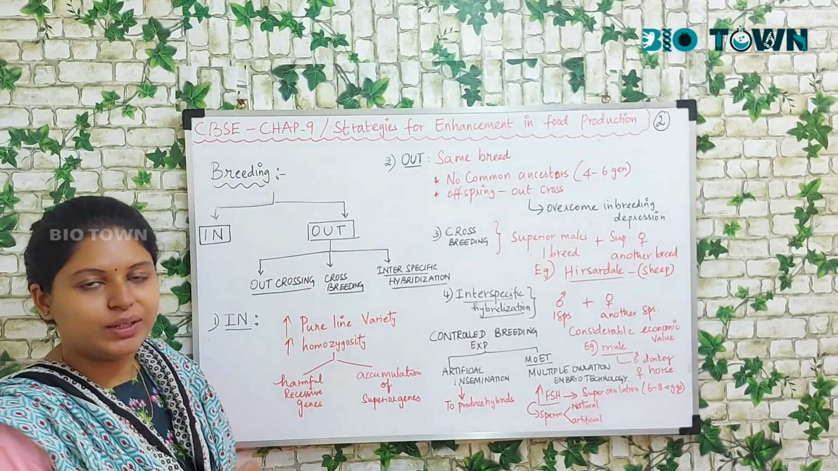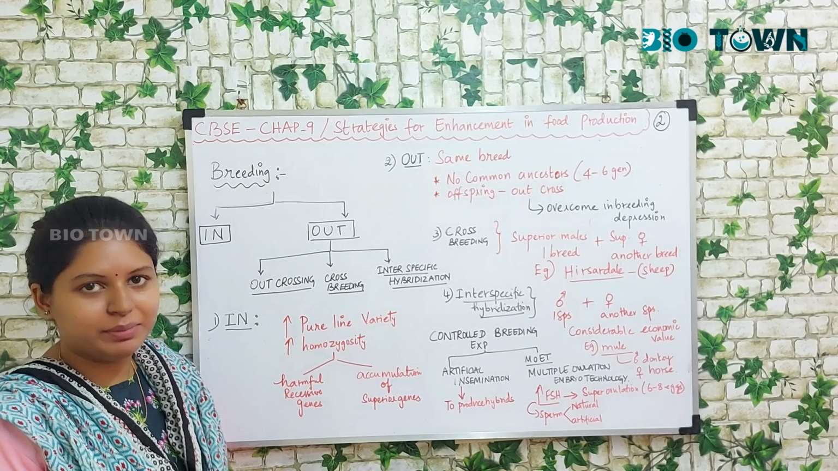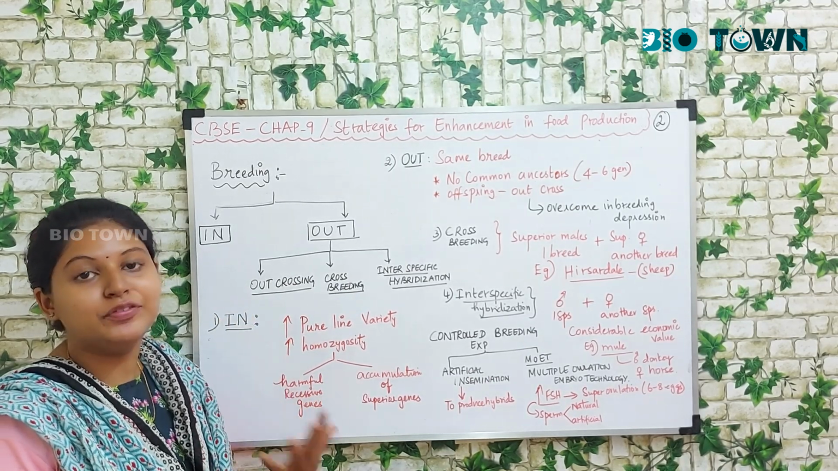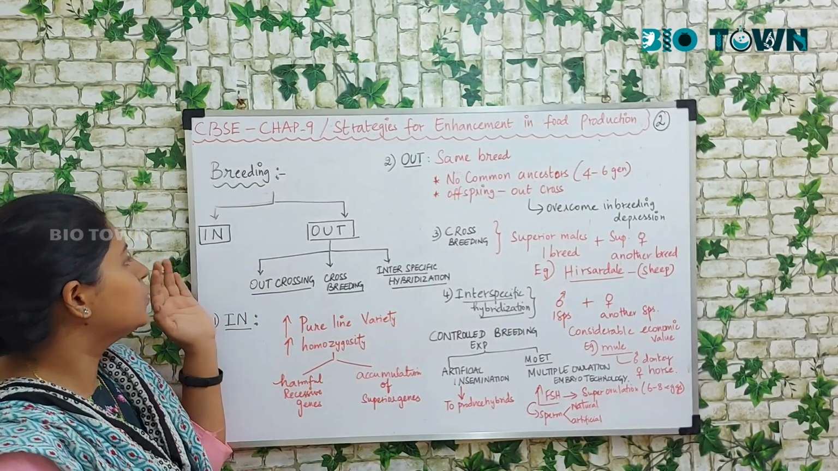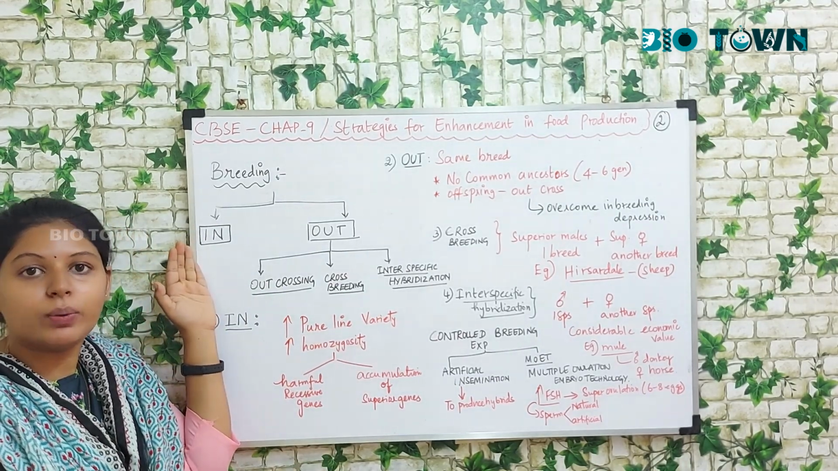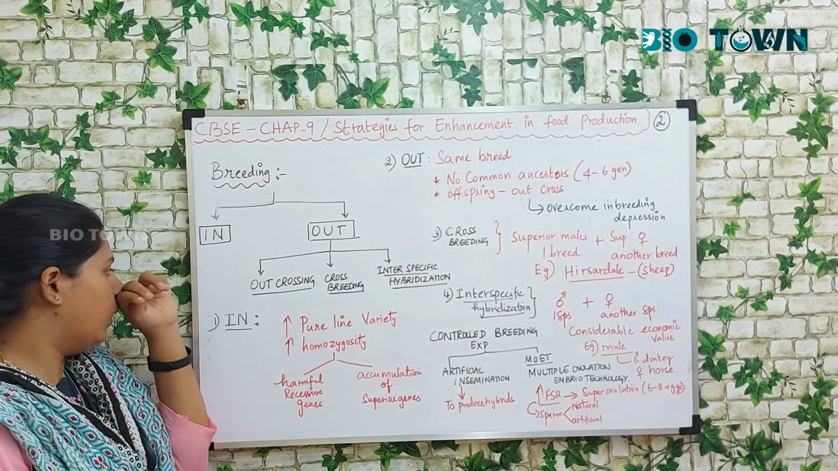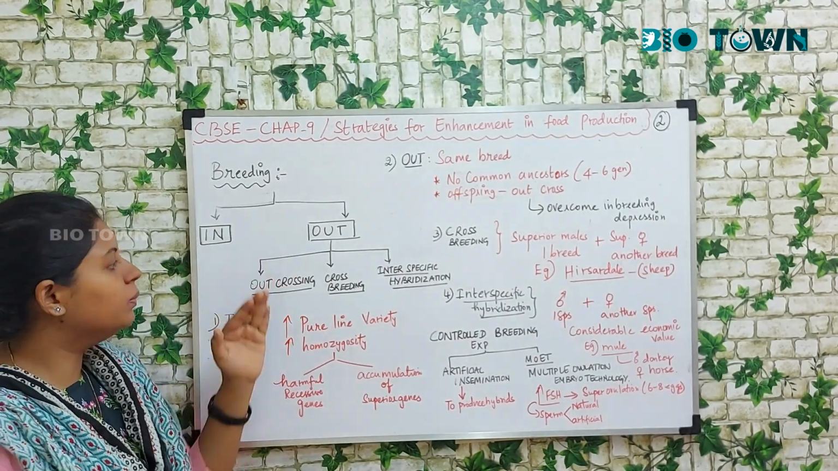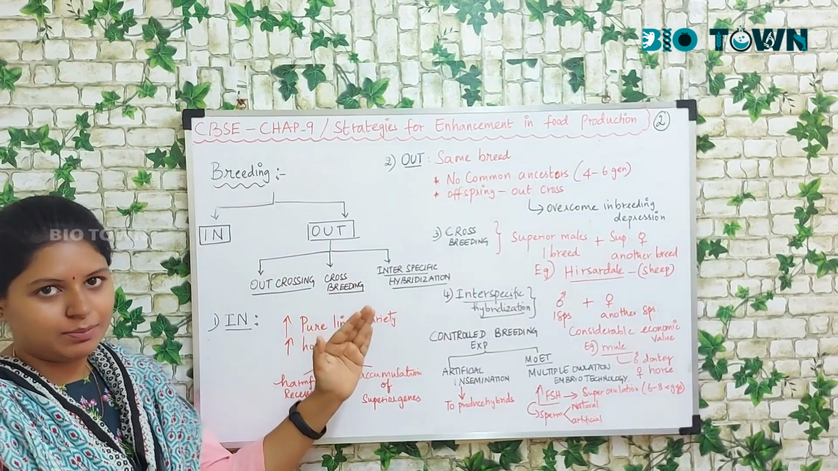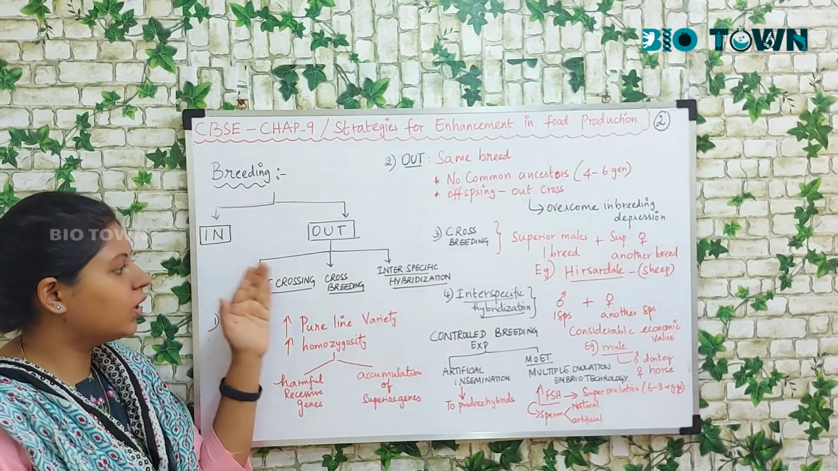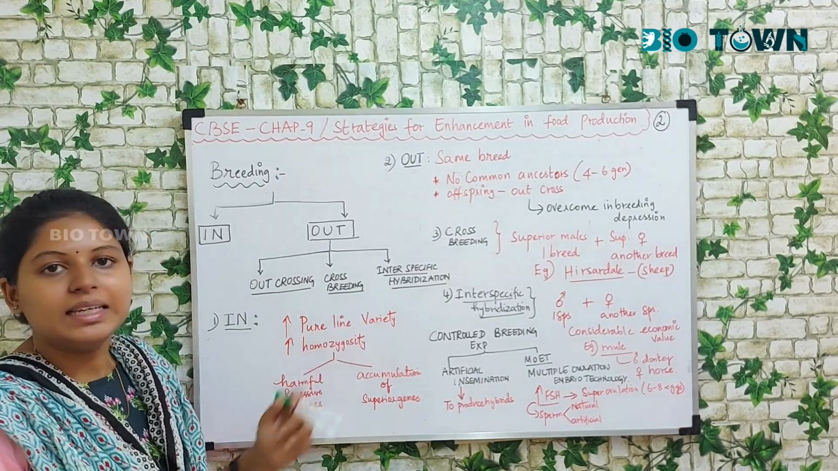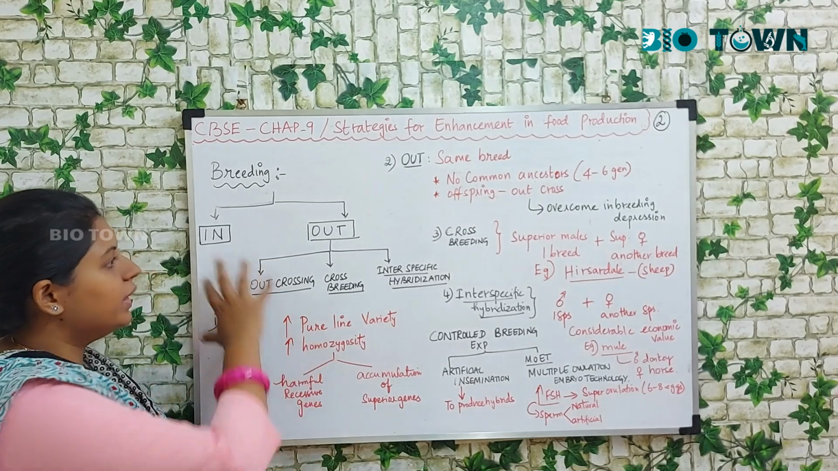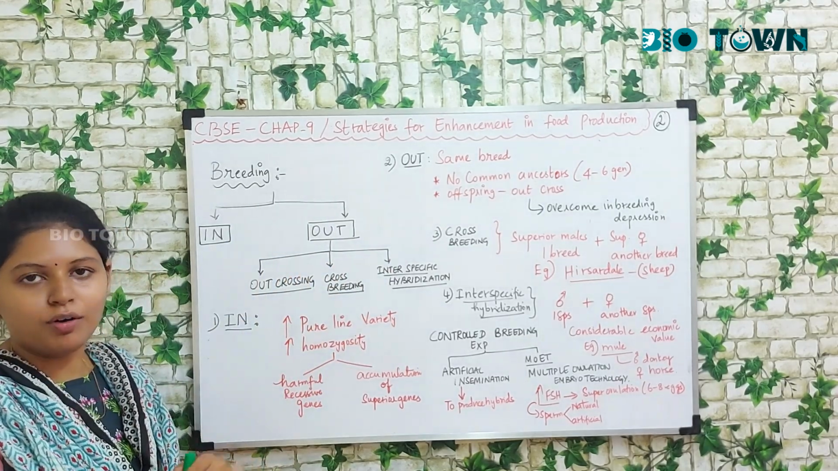Students, in the last video we stopped with what is breeding. In this video we'll be talking about the different types of breeding. You basically have two important types of breeding: one is inbreeding, the other is outbreeding. In outbreeding you have three important types, which are outcrossing, crossbreeding and interspecific hybridization. So in this video we'll be covering the important types of breeding.